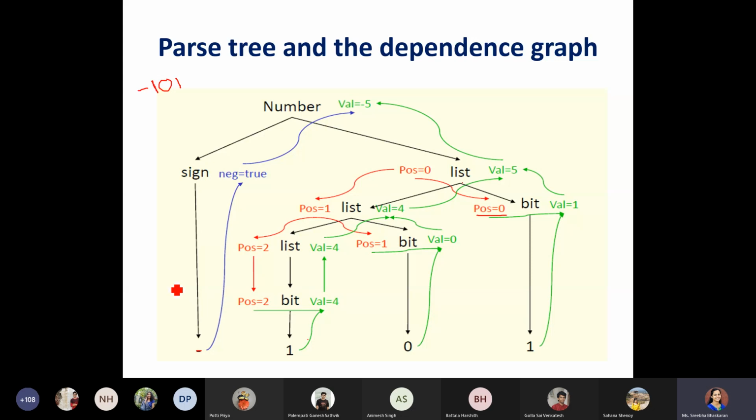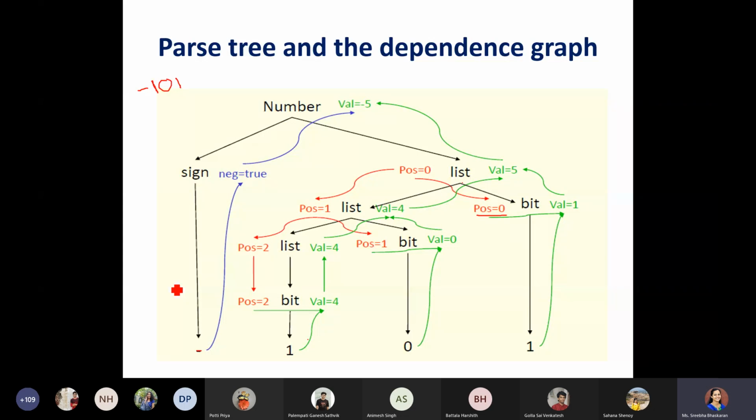So first, we have applied the production rule. For this production rule, we have applied the attribute rules that have been mentioned. By seeing this parse tree itself, you can understand we have attributes which have values that flow from top to bottom, like the attribute position.